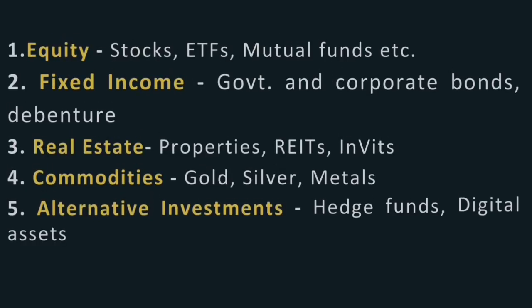Now let's see what are the various asset classes available for investors where they can invest their money. Equity. In equity we have stocks, ETFs, mutual funds and index funds. Second, fixed income instruments in which we have government bonds, corporate bonds, debentures, etc. Third, real estate, in which we have residential and commercial properties, REITs and InvITs. Fourth, commodities, in which we have gold, silver, metals, etc. And last, we have alternative investments, in which we have private equity, hedge funds, etc., which are suitable for investors who can invest a huge amount, usually in crores, and can take a lot of risk. There are other digital assets also like cryptocurrencies available.